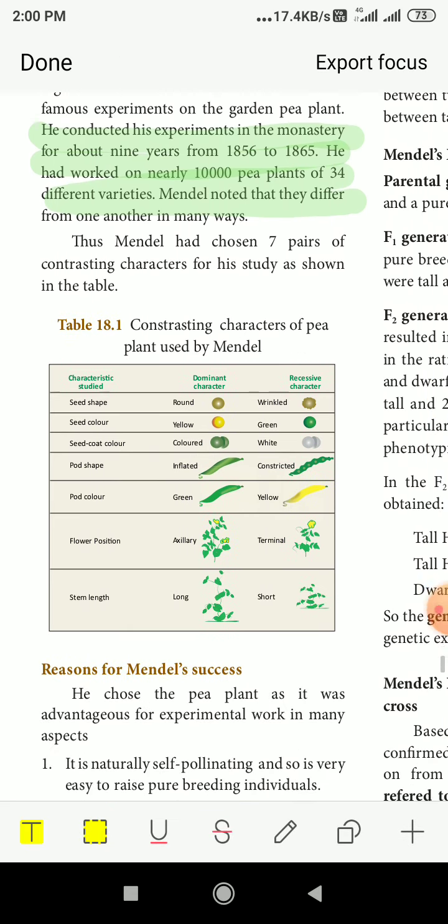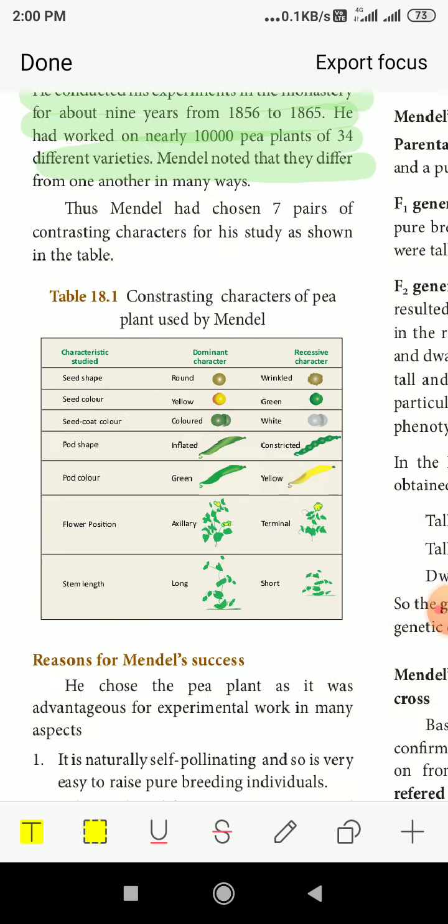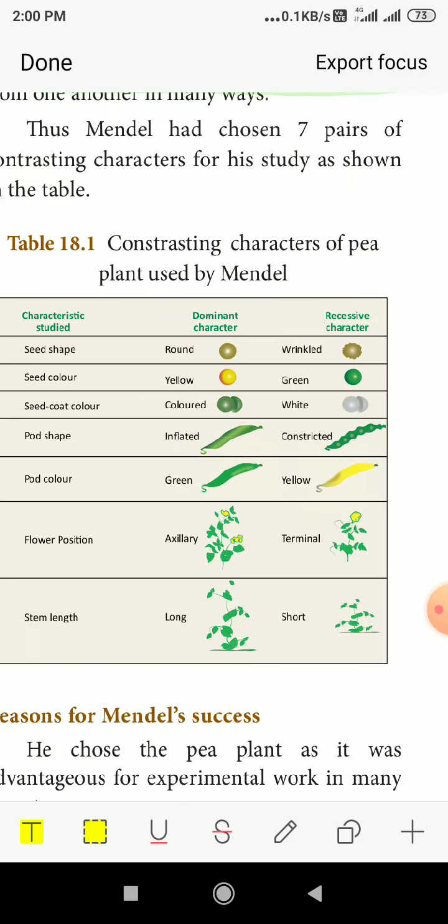Contrasting characters of pea plant used by Mendel. These are the characters he used. Seed shape: round and wrinkled. Wrinkled means there are ups and downs on the surface of the seed. It will not be smooth; it has a rough surface.